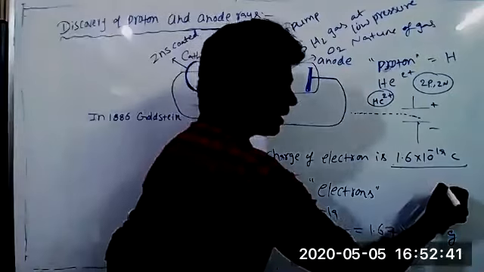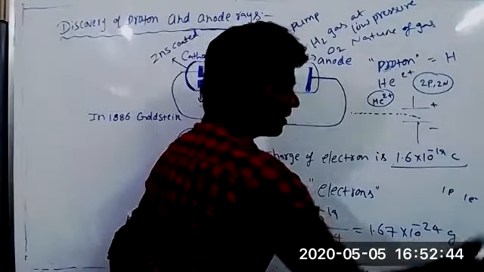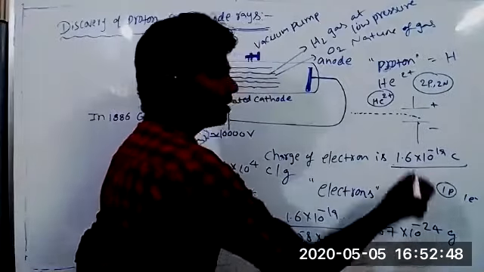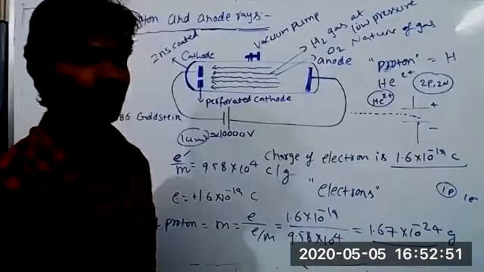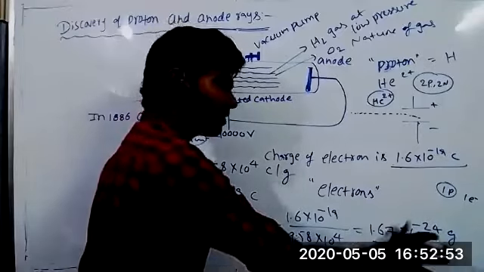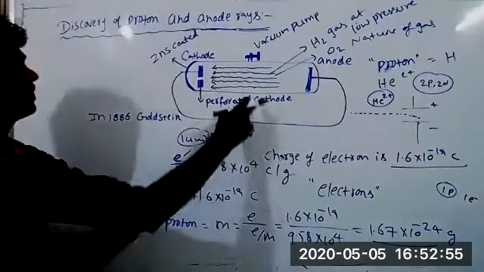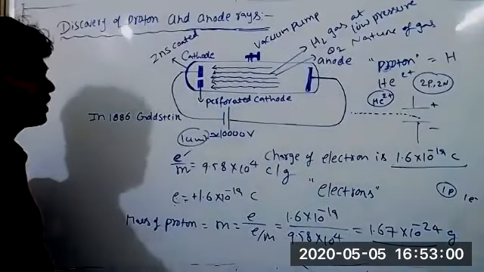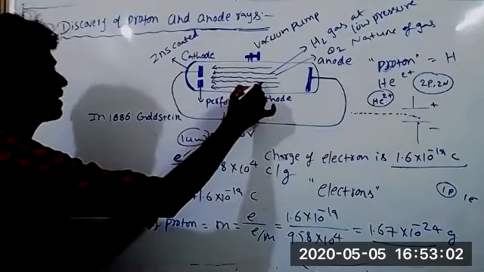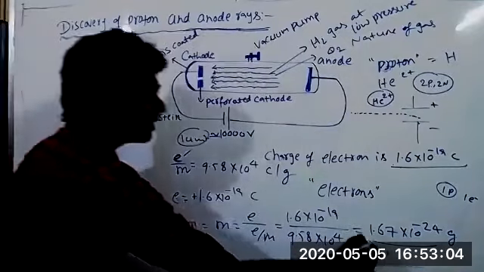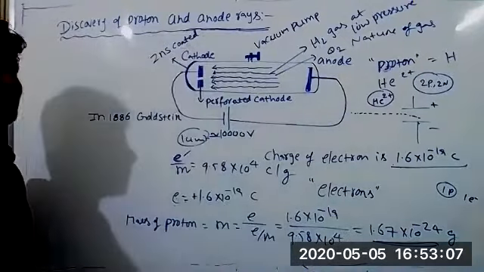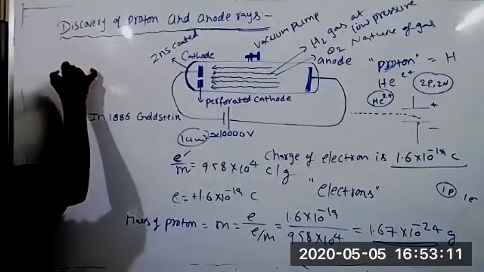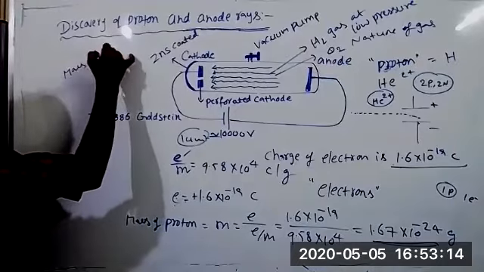See, hydrogen has one proton, one electron. The electron mass is negligible, so we are considering only the proton mass. So this is the proton mass, 1.67 into 10 power minus 24 grams. This is only the mass of hydrogen also. Next, suppose you take another gas, not hydrogen, you take oxygen or nitrogen, helium, any gas. The mass of that gaseous particle which is constructing anode rays is a simple multiple of this value, 1.67 into 10 power minus 24 grams. See, what is the mass of helium? Atomic mass?